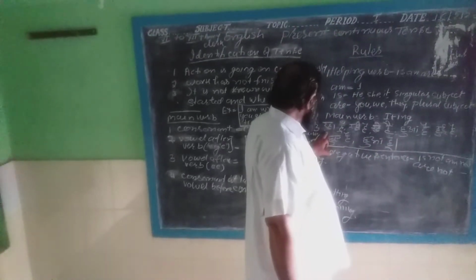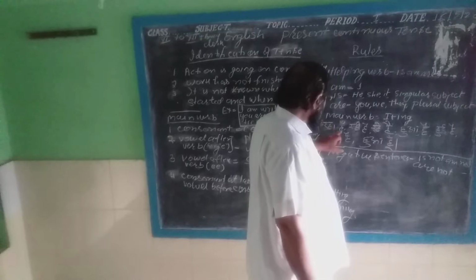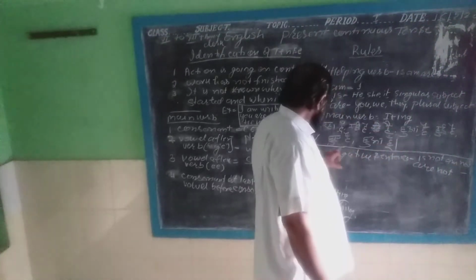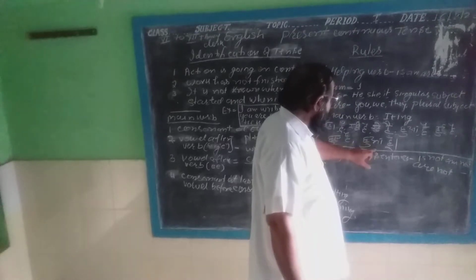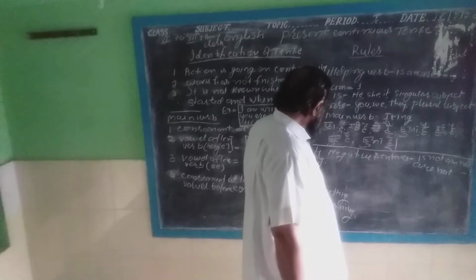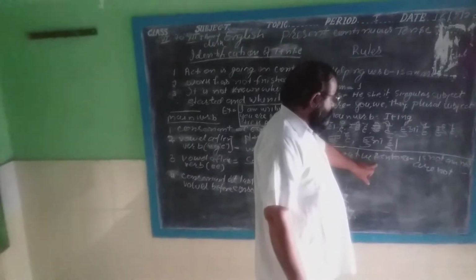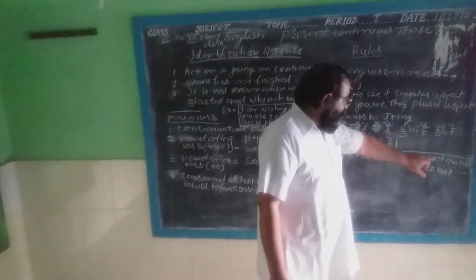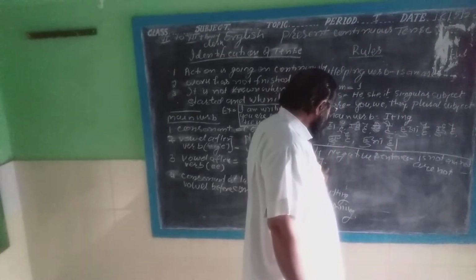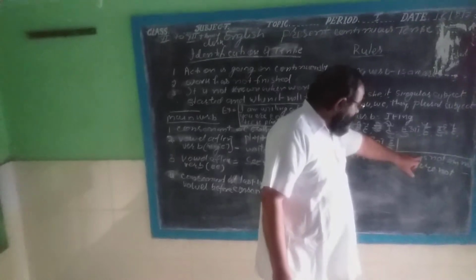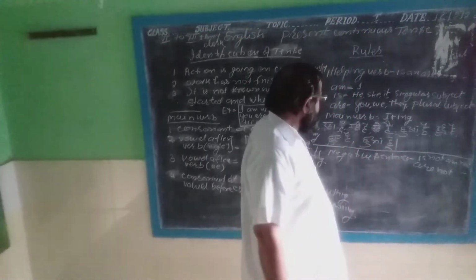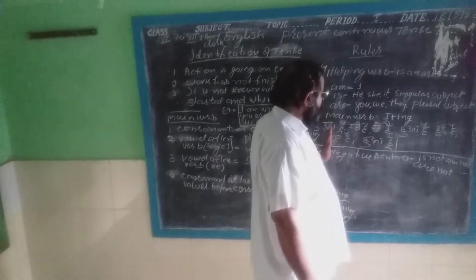In Hindi sentence you will find रहा हूँ, रही है, रहे हैं, हुआ है, हुई है, हुए हैं, हुआ हूँ, etc. will come at the end of the Hindi sentence. If the sentence is negative, then you will write is not, am not, are not. If the sentence is interrogative, then the helping verb is, am, are will be written before the subject. These are the rules, very simple.